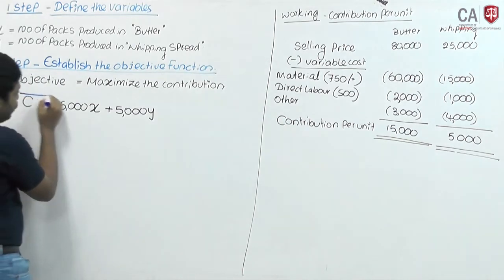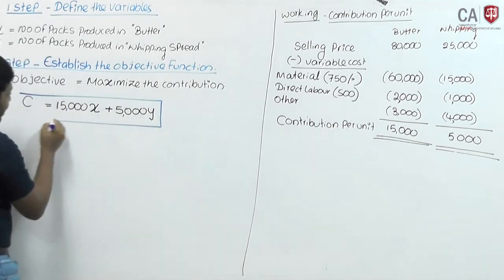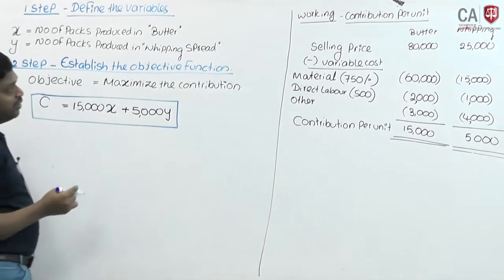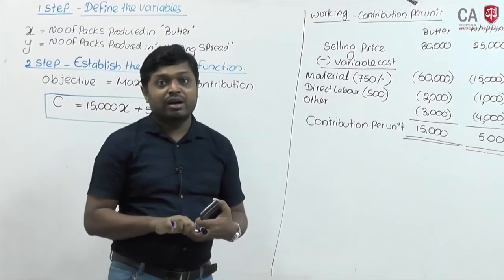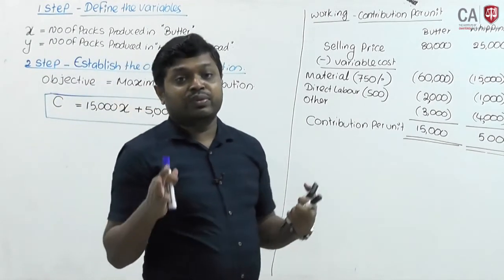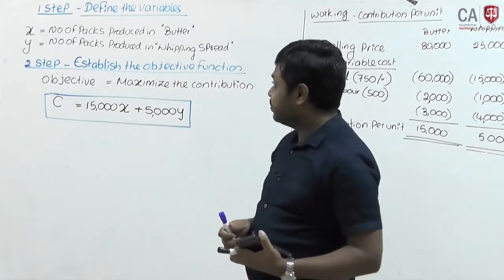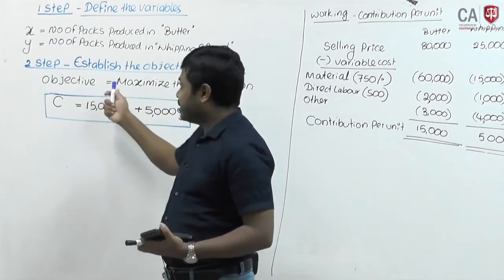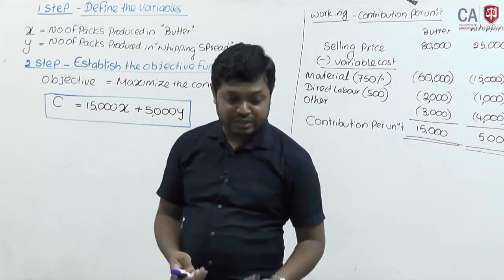Still you don't know X and Y. Once you know X and Y, you can find out the maximum or optimal contribution of this consumer division. Okay. Second step, we have established the objective function.